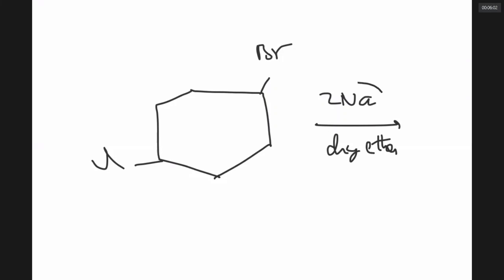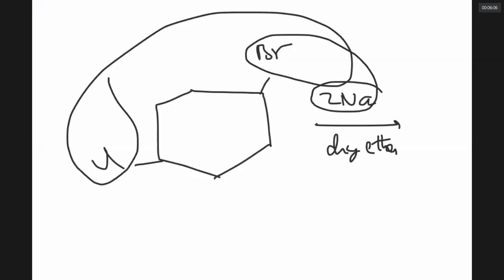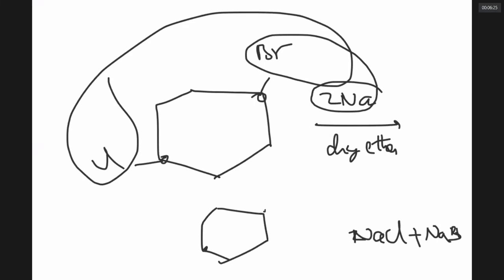Always remember, sodium will take the Br and sodium will take the Cl. Whether it is chlorine, bromine, or iodine, it makes no difference to sodium. In dry ether, it will take them away and make NaCl and NaBr in this case. From the site where they are removed, they get interlocked. Here you are generating a bond. Now, what is the name of this compound, sir?